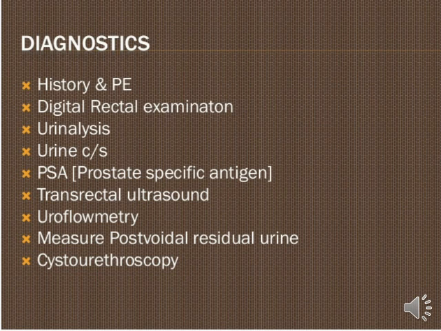Now uroflowmetry, it is one kind of important investigation in BPH. What do we monitor by uroflowmetry? We monitor urine volume by uroflowmetry. Urine flow rate or urinary flow rate is the volumetric flow rate during urination. Okay, so during urination we monitor the volume of urine by uroflowmetry.